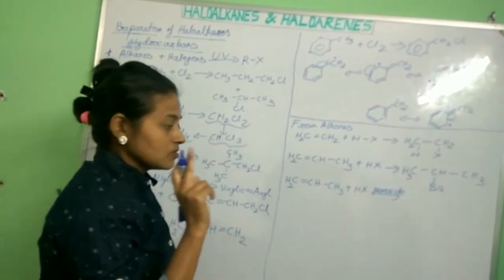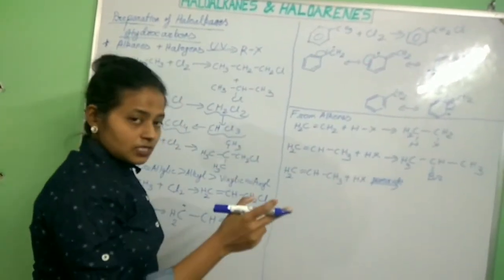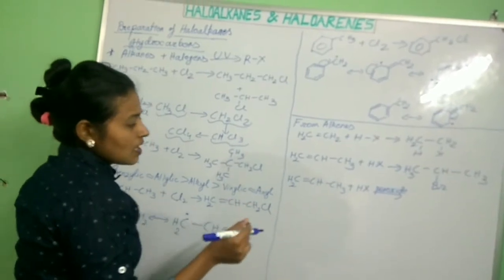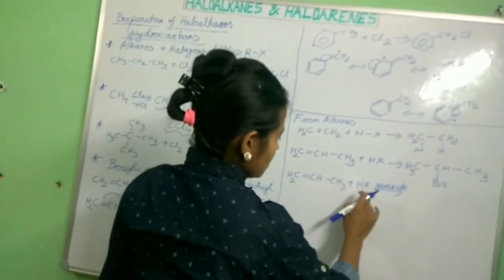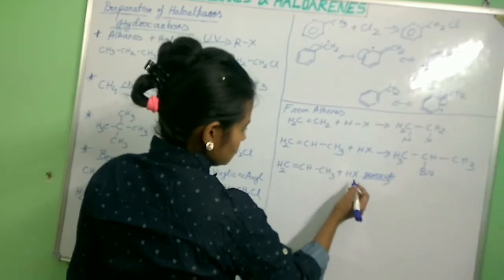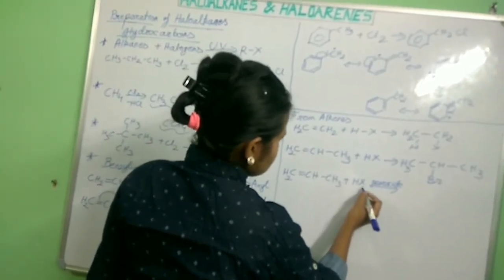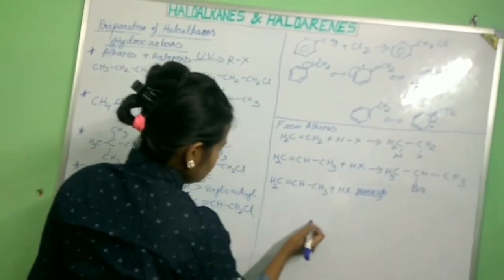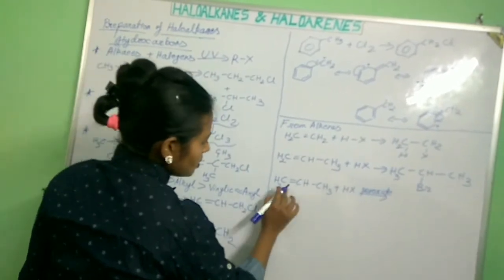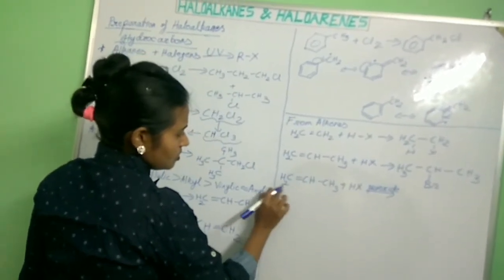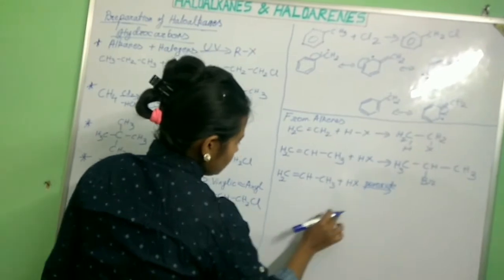According to anti-Markovnikov's rule, or Kharasch effect or peroxide effect, the negative part of HX, that is X, this halogen will attach to the carbon which contains more number of hydrogen. This contains more number of hydrogen, so this halogen will attach here.